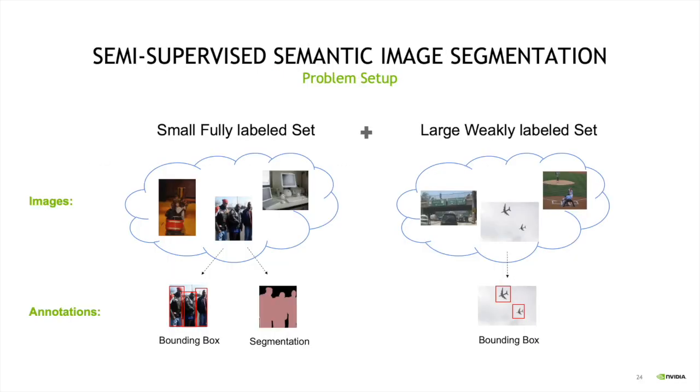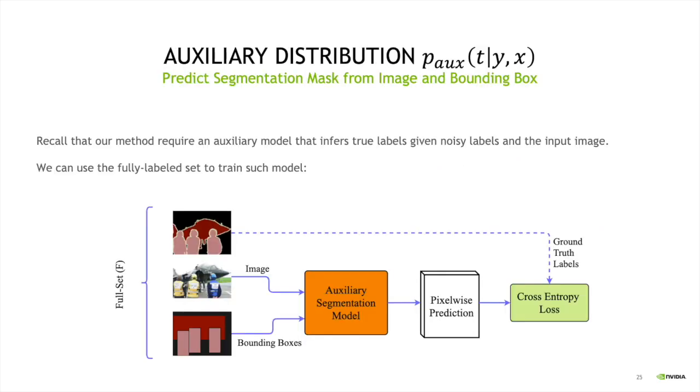So in this part, we're going to have a particular setup. We're going to assume that we have a small, fully labeled set where images are labeled with both bounding boxes and the segmentations. You can see it on the left side. And we're going to assume that we have a large, weakly supervised set where we only have access to bounding boxes. So we're using bounding boxes instead of the object segmentation mask to reduce the annotation cost. But we assume that we have a small set that contains both bounding boxes and object segmentations. Remember that on the weakly supervised set, we don't have access to the object segmentation.